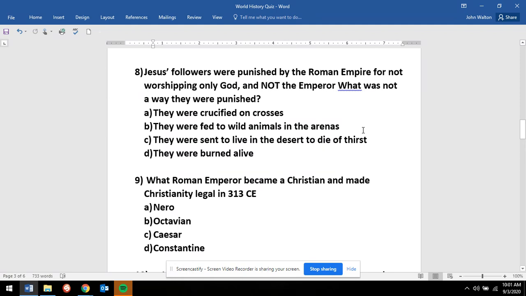Number 8. Jesus' followers were punished by the Roman Empire for worshiping only God and not the emperor. What was not a way they were punished? A. They were crucified on crosses. B. They were fed to wild animals in the arenas. C. They were sent to live in the desert to die of thirst. D. They were burned alive.